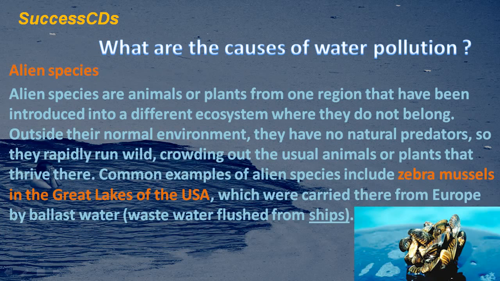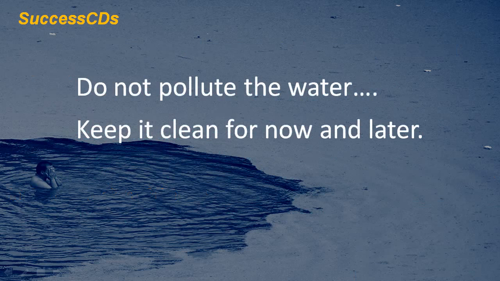Alien species are animals or plants from one region that have been introduced into a different ecosystem where they do not belong. Outside their normal environment, they have no natural predators, so they rapidly run wild, crowding out the usual animals or plants that thrive there. Common examples of alien species include zebra mussels in the Great Lakes of the USA, which were carried there from Europe by ballast water. So, do not pollute the water.